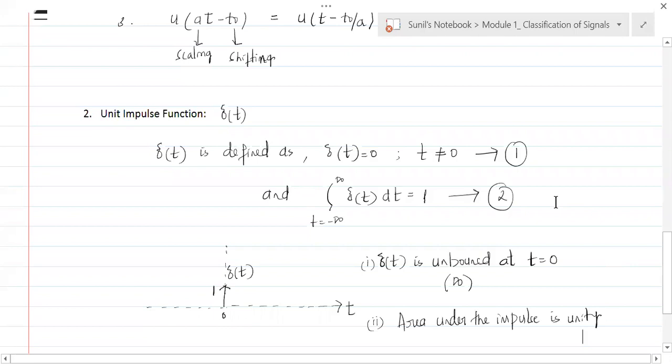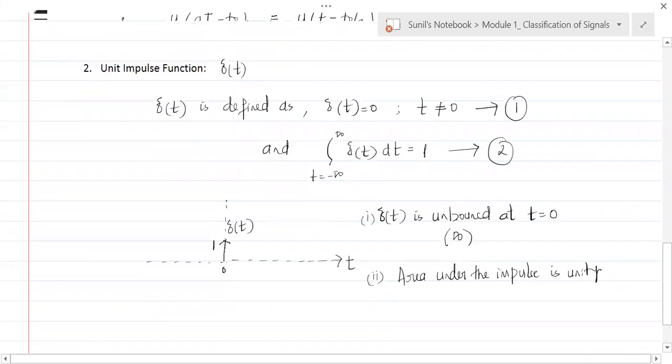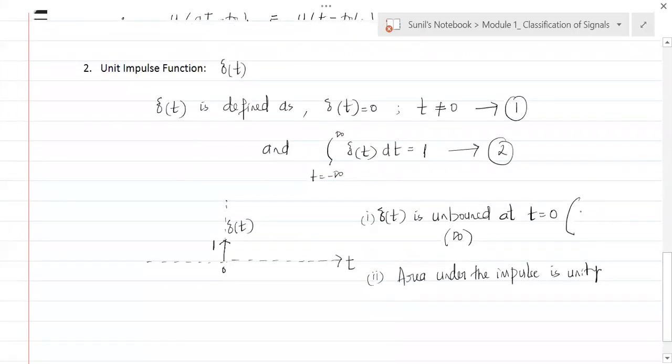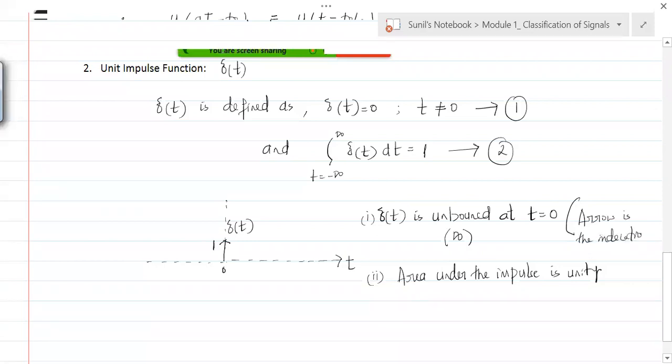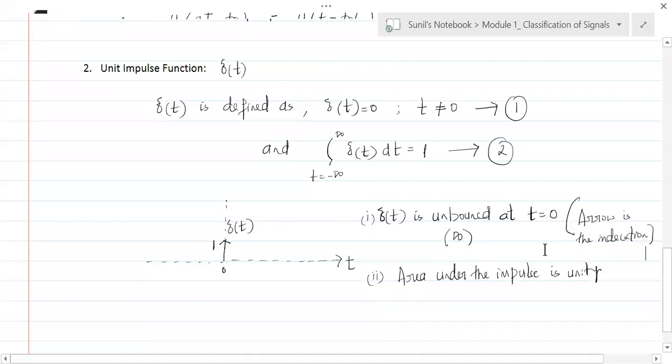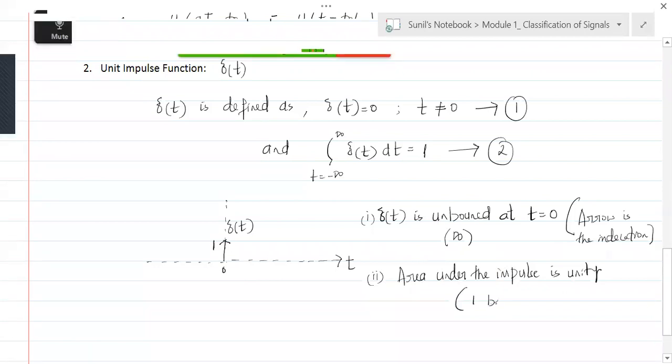The arrow is the indication that delta of t is infinity or unbounded at t equal to 0. The area under the impulse is unity, and the indication is the 1 beside the arrow.